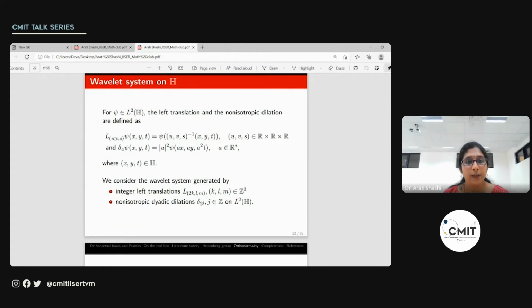The translation by (u,v,s) of psi at (x,y,t) is psi of (u,v,s) inverse times (x,y,t). And the non-isotropic dilation is given as delta_a of psi at (x,y,t) is |a|^2 psi of (ax, ay, a^2 t). What we notice here is that the first two coordinates are multiplied by a and the third by a squared, hence the term non-isotropic dilation. And we have this factor here so that it is a unitary operator. So the wavelet system that we consider is given by translations by integers k, l, m, and non-isotropic dyadic dilations.